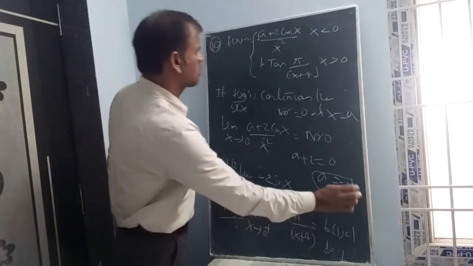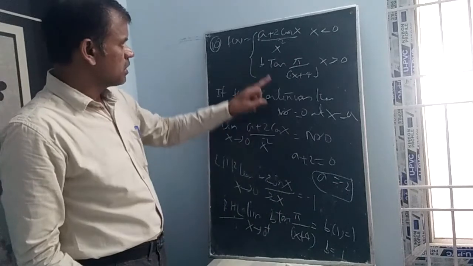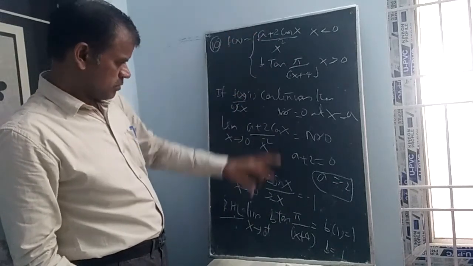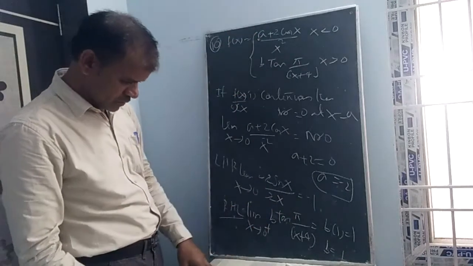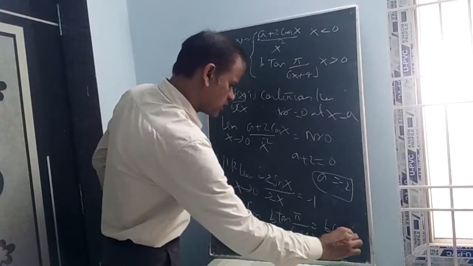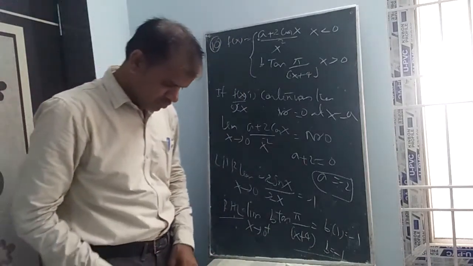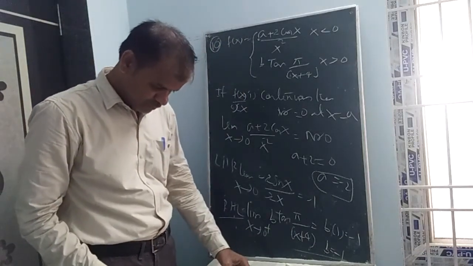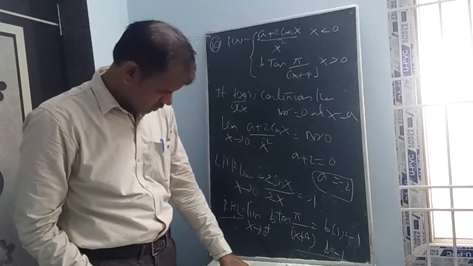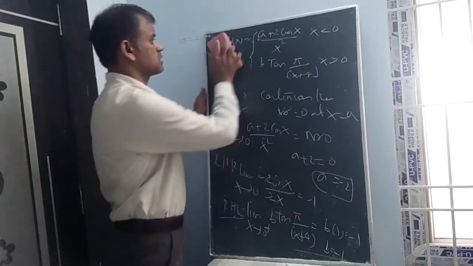What is 1 here? A plus 2, a we got, and the value cos 2x by b value minus 1. b is equal to minus 1, not 1, because this is minus 1 here. So LHL equal to RHL concept, b is equal to minus 1. So a is equal to minus 2 comma b is equal to minus 1 we got. 10th question, second option. Yes, second option is right answer.